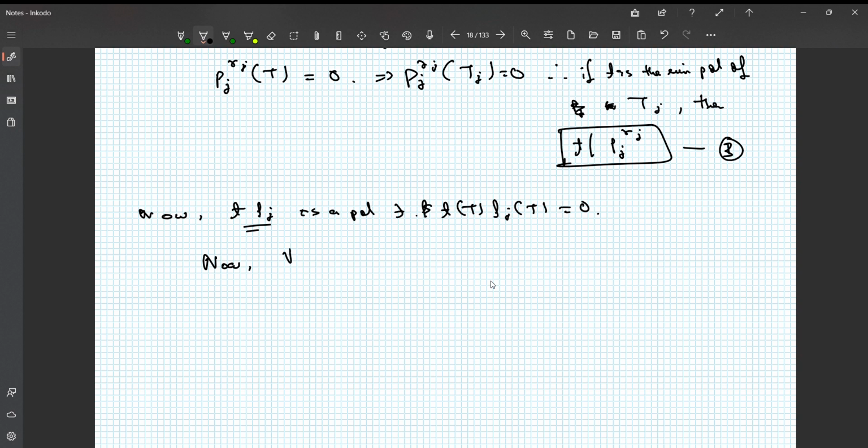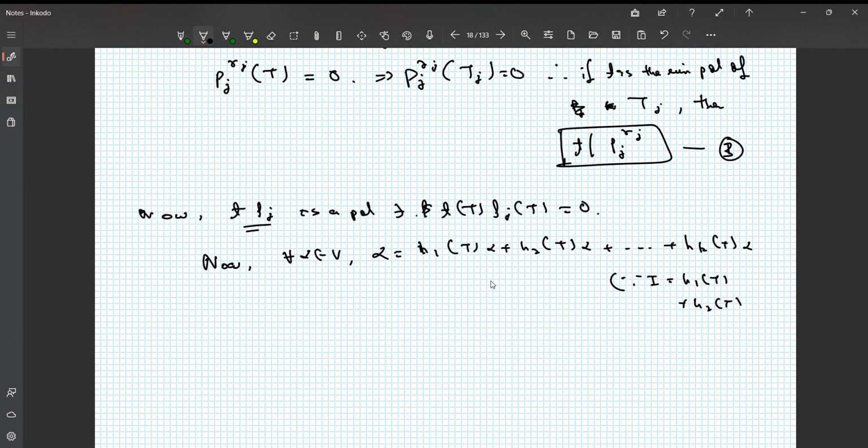Now, for all vectors alpha in V, alpha can be written as h1(T) alpha plus h2(T) alpha and so on till hk(T) alpha.